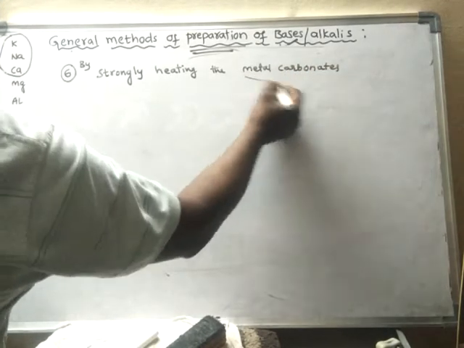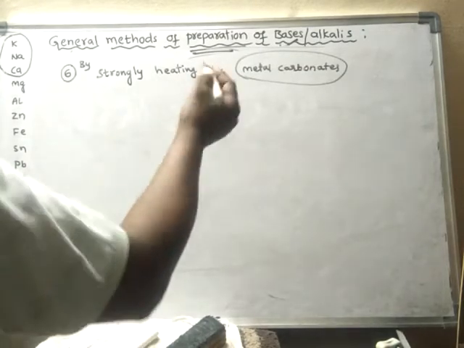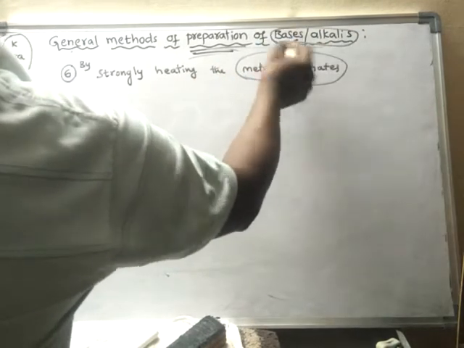When metal carbonates are strongly heated, what happens? Then also we get these bases or alkalis.